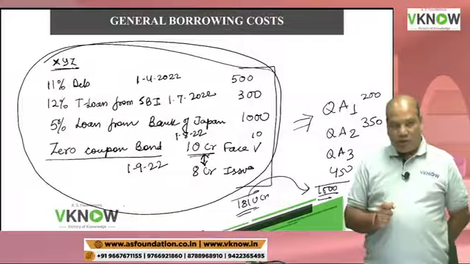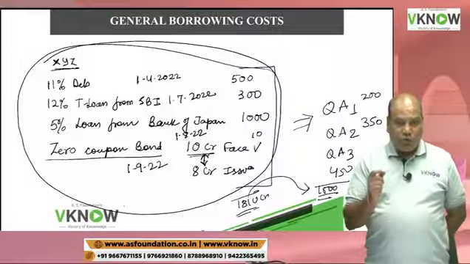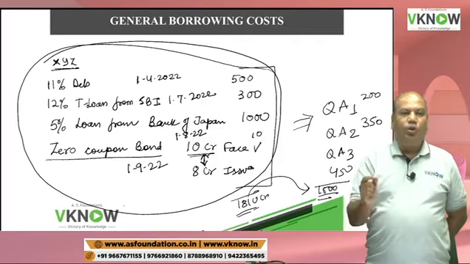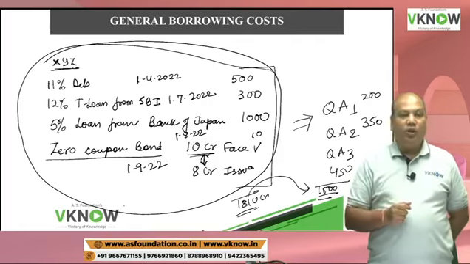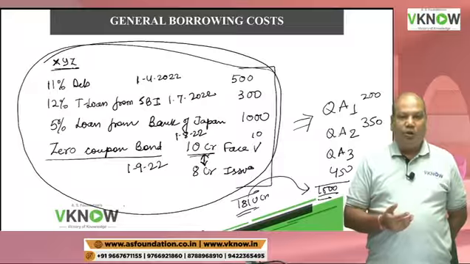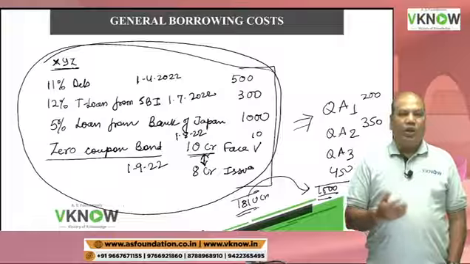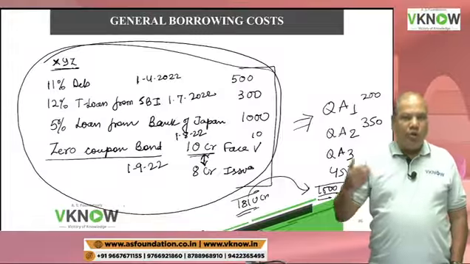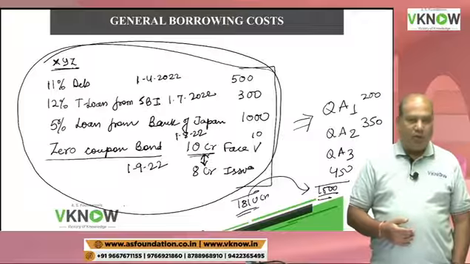So what does the standard say? The standard says you will have to apply a weighted average borrowing cost rate. What is your average borrowing cost? And use that average borrowing cost in the calculation of borrowing cost to be capitalized.